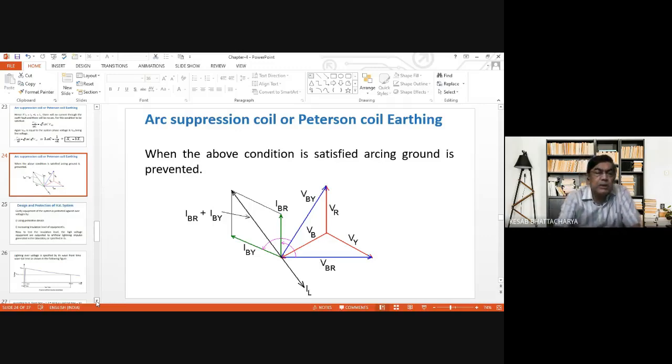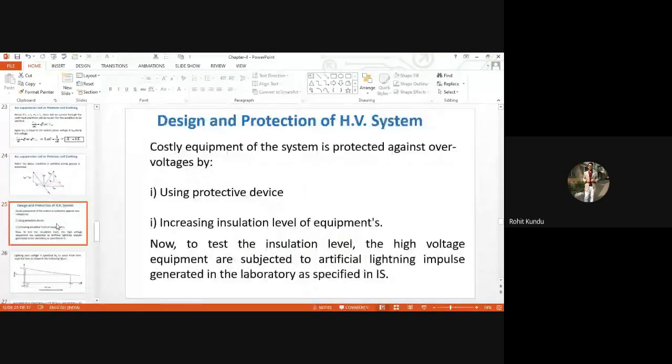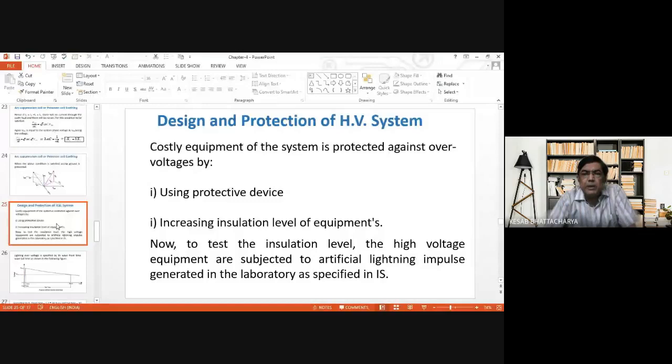Now let us resume our class. Next is design and protection of high voltage systems. In high voltage systems, there are many costly equipments, and we have discussed that there is a chance of development of over voltages, maybe external over voltages due to lightning or internal over voltages due to switching.